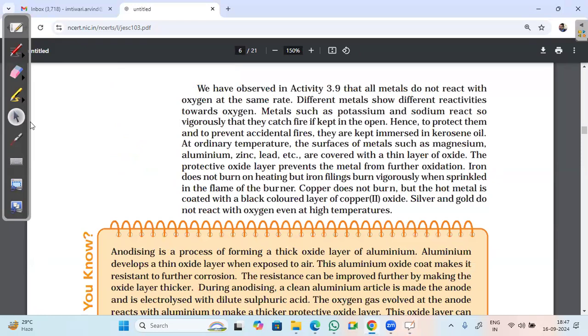Some of the metals react very vigorously, very quickly, that is, explosive in nature, like sodium, which is kept immersed in kerosene. Some of them do not burn. Some of them start burning after being ignited. For example, magnesium, once ignited, will start burning.